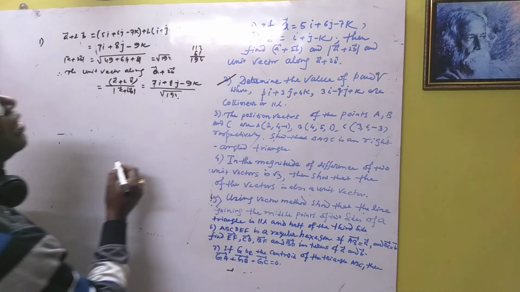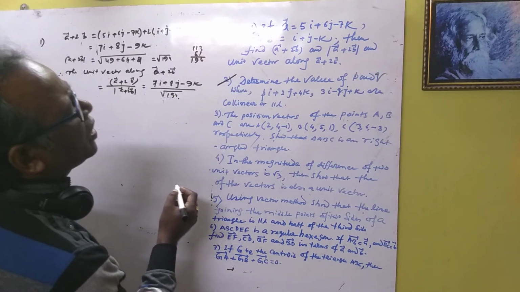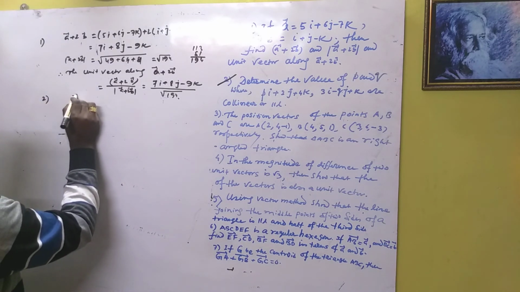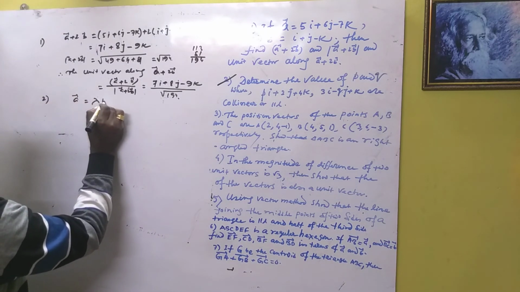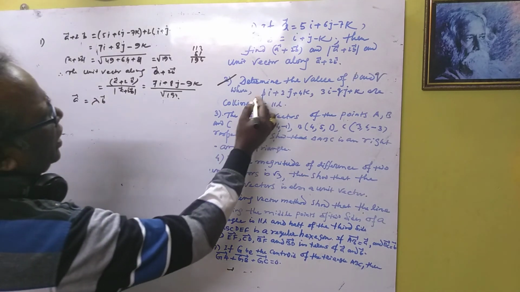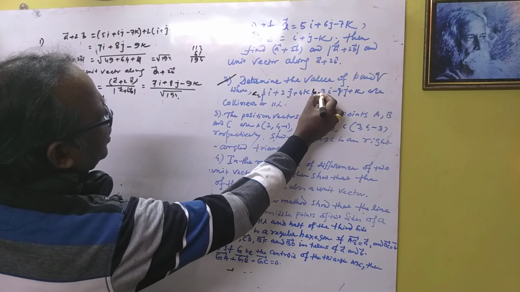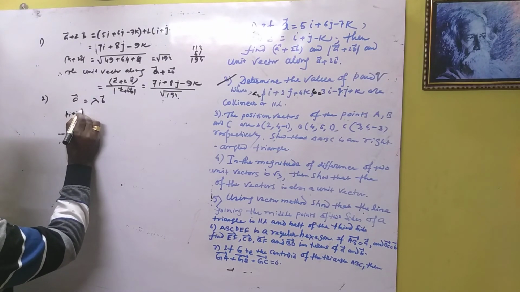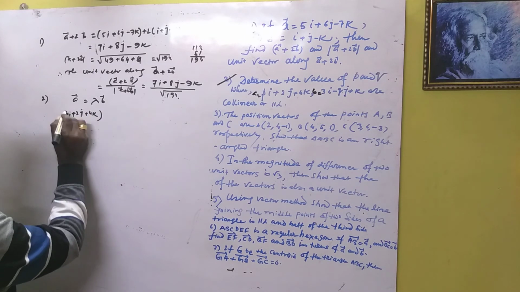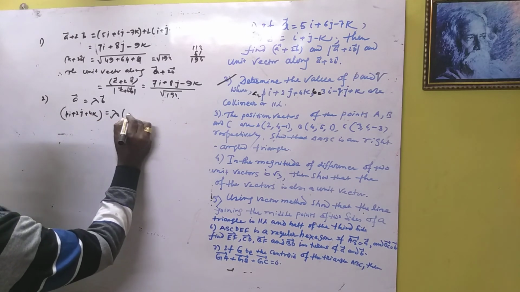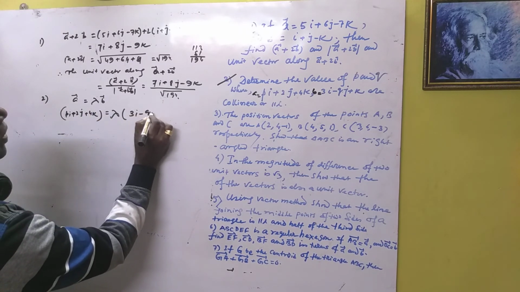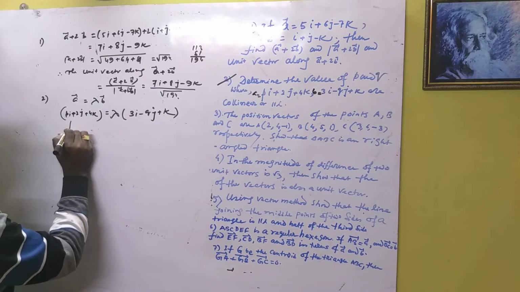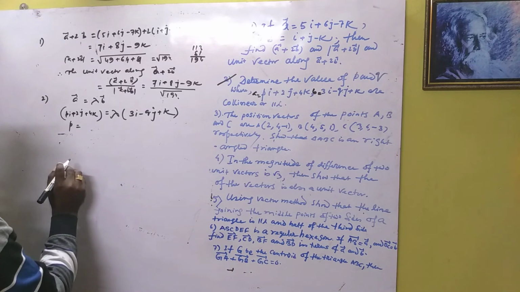For question 2, determine the values of P and Q if the vectors are collinear or parallel. If two vectors are parallel, we can write A is equal to lambda into B. Let us assume this is A and this is B. So A means pi plus 2j plus 4k, and that is equal to lambda into B, that is 3i minus qj minus k. So you can easily compare.